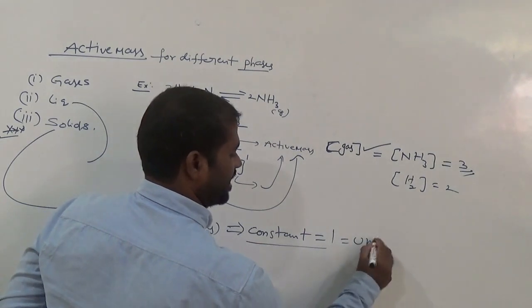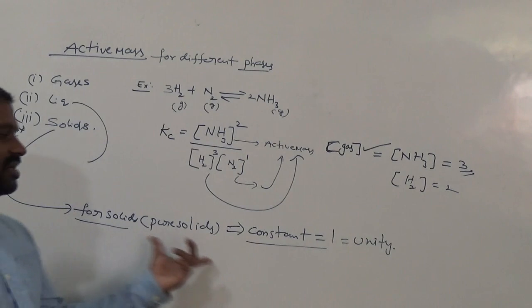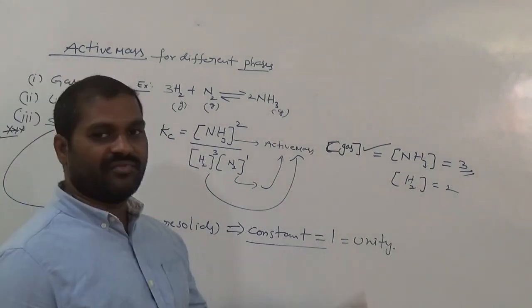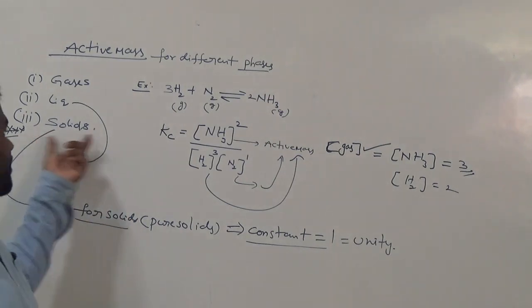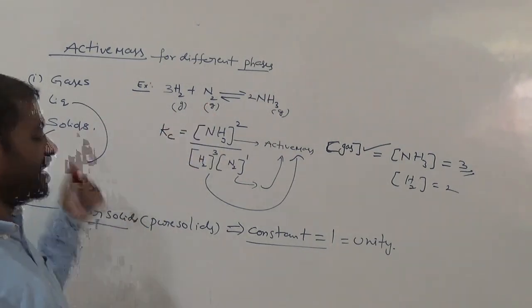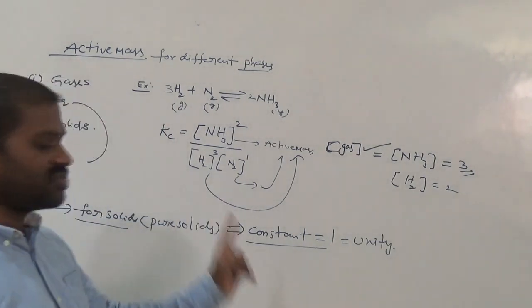That means unity. Remember this. Very, very important. Active mass of solids is taken as 1. In the case of solids, if any one of the reactants is solid, then its active mass is taken as unity. That means 1.